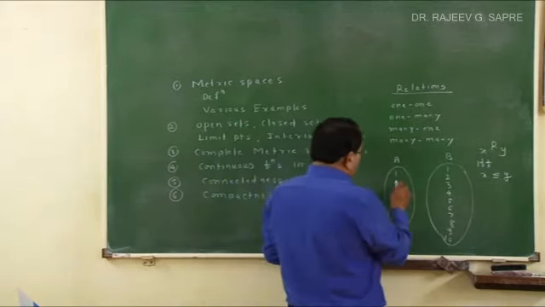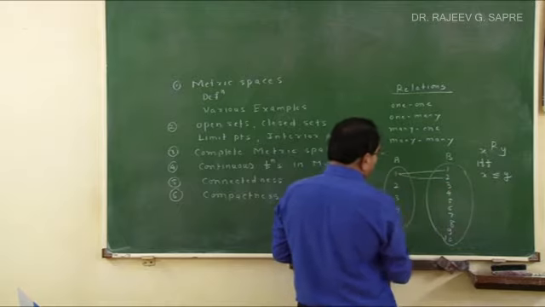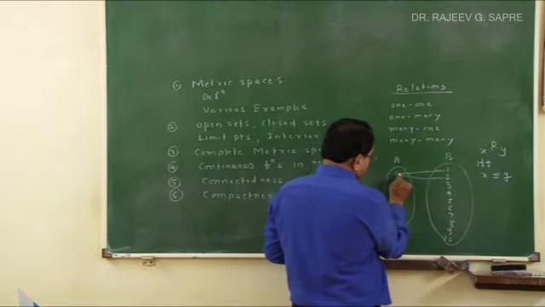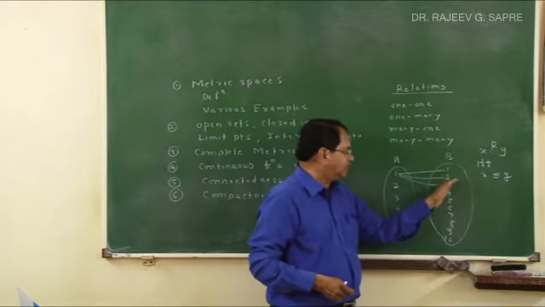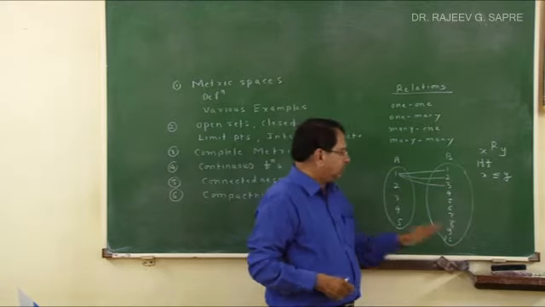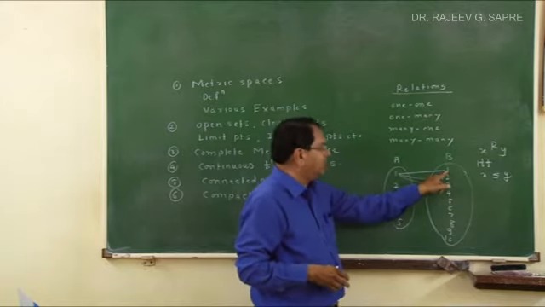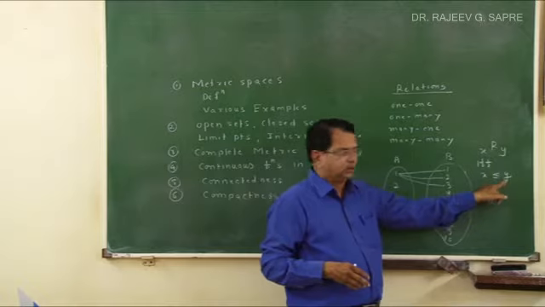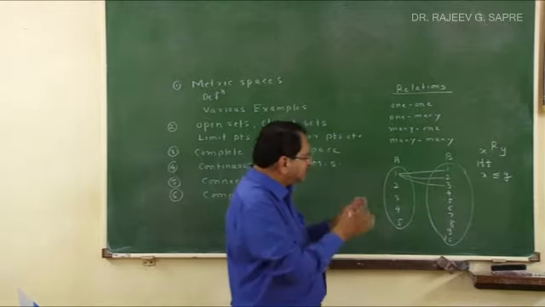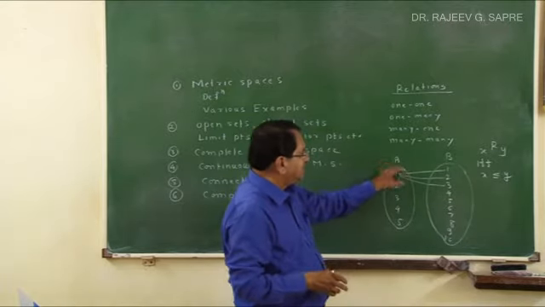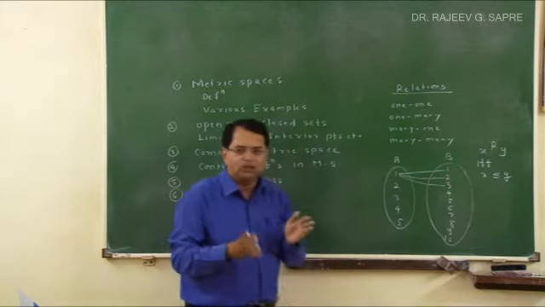If I define this relation, X less than or equal to Y, then 1 and 1 will be related because 1 is less than or equal to 1. 1 and 2 are related because 1 is less than 2. 1 and 3 is related. In short, 1 is related with all the elements because 1 is less than or equal to 1, less than 2, less than 3, etc., less than 10. What about 2? 2 is related with 2 because 2 and 2 are equal. 2 is not related with 1 because 2 is not less than or equal to 1. But 2 is related with 3, 4, and 5. So in this particular relation, one element of this set is related with more than one element of this set. Such a relation is called a one-many relation.